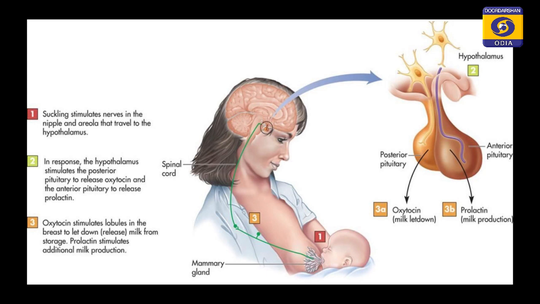In response, the hypothalamus will stimulate the pituitary, the posterior pituitary to release oxytocin, and the anterior pituitary to release prolactin. Oxytocin will help in contraction of the myoepithelial cells, letting the milk down the ductal system, and prolactin will help in milk production. So, this is how milk is produced and the baby gets its nourishment from the mammary glands of the mother.